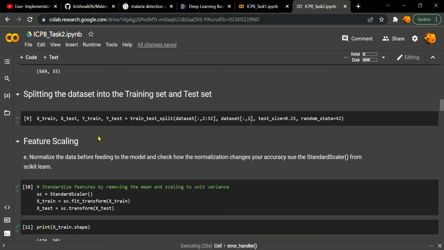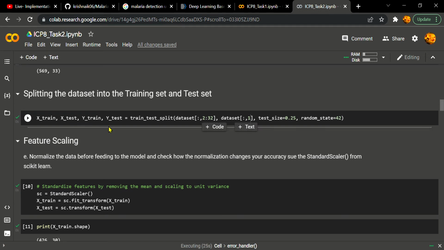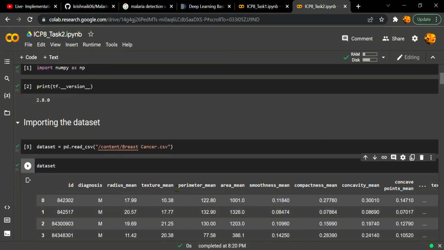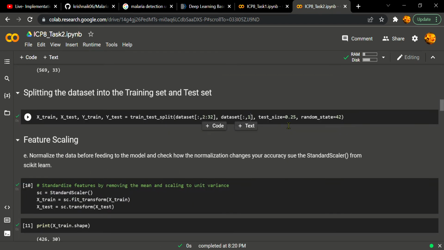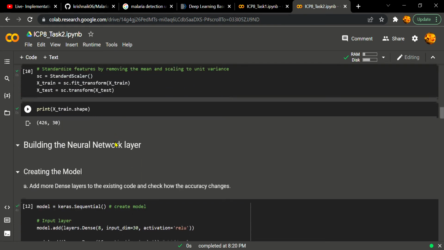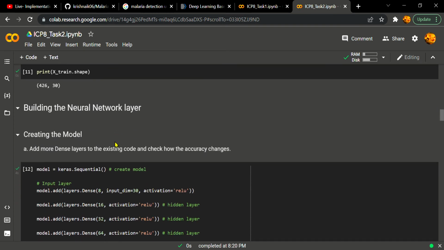So we're passing x train, x test, and y train, y test, except the class label: from the second column to the 32nd column for x, and we are giving y as the second column, which means this one, the diagnosis, and the test size was 25%. We are using standard scaler for normalizing the data.